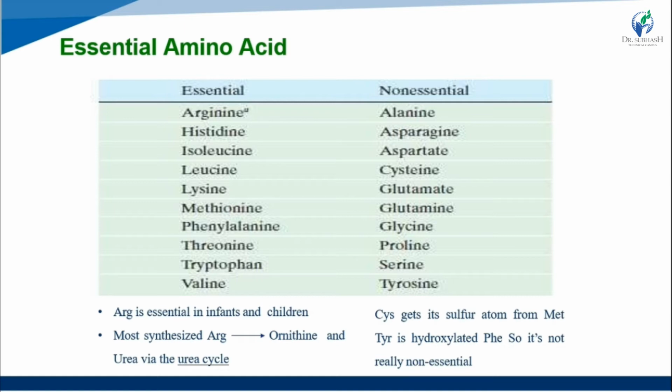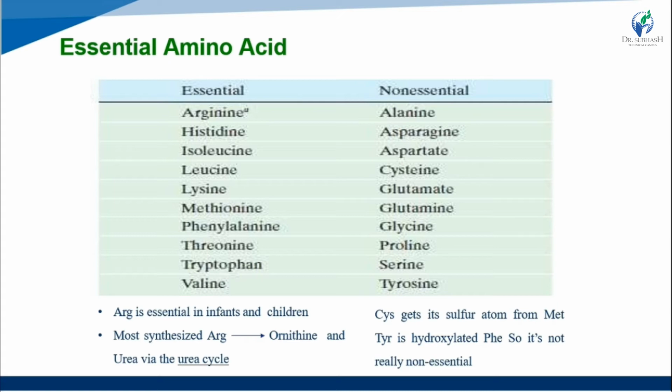First arginine, second histidine, third isoleucine, fourth leucine, fifth lysine, then methionine, phenylalanine, threonine, tryptophan, and valine. These are all essential amino acids.